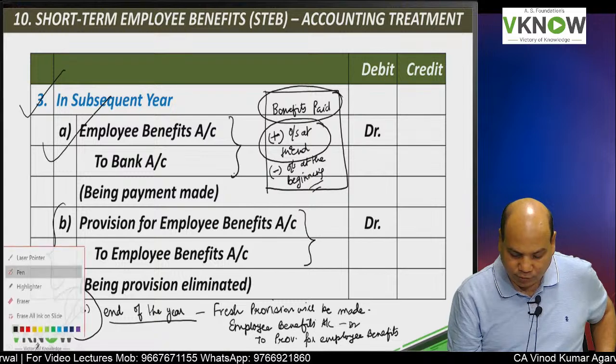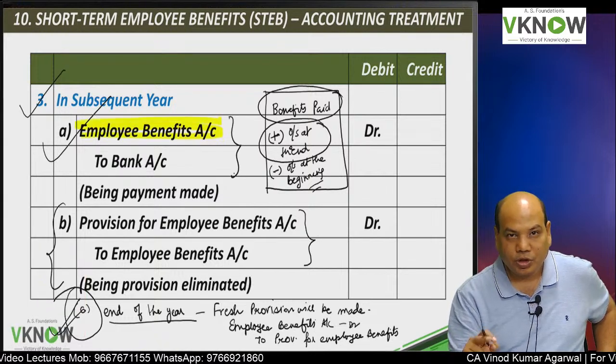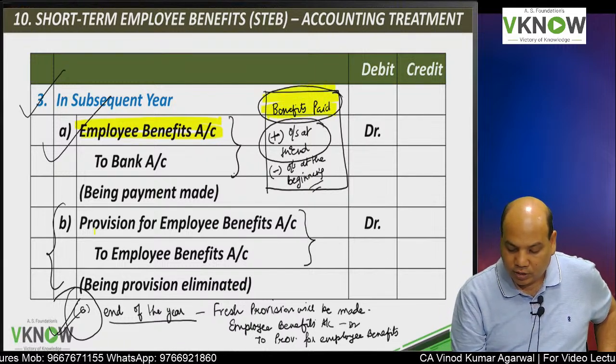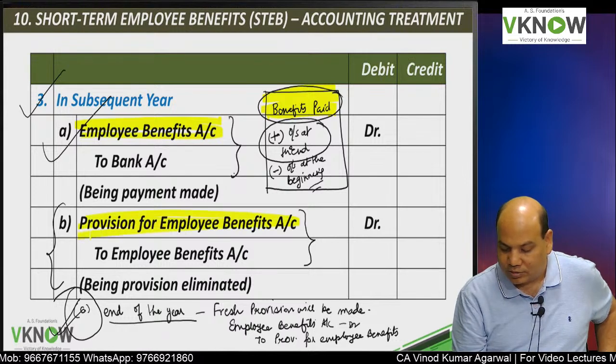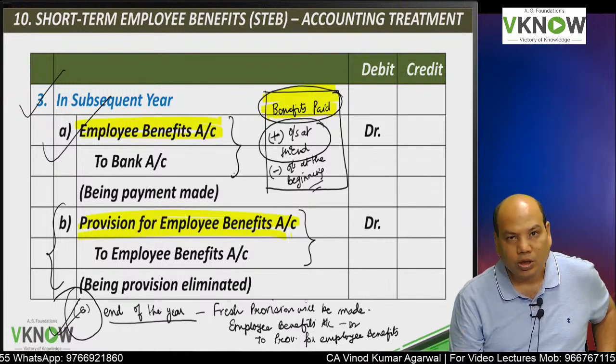So I will repeat for you. Whenever the benefits are paid, employee benefits to bank. Whenever you have opening outstanding salary, you will reverse the entry by passing provision for employee benefit to employee benefit.